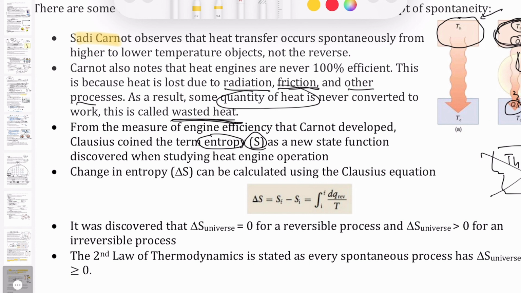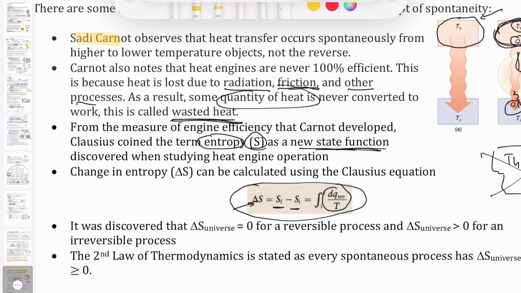Okay, and so this is a new state function. You remember a state function is a function that only depends on the final and initial state for its value. And so this study of the heat engine led to the discovery of this new state function called entropy. And you can calculate the value of entropy, which is related to the efficiency of these steam engines, by using this expression right here. So the change in entropy, delta S, is just the final value of the entropy minus the initial value of the entropy, because you can do it by taking the integral of this expression.